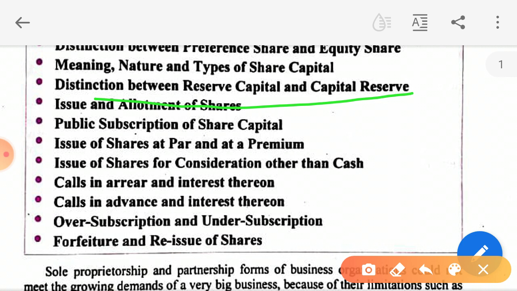For reserve capital, to maintain reserve capital, we need to pass a special resolution. In board meetings and annual general meetings, as I told you, resolutions are passed. One is the ordinary resolution and the other is the special resolution. I have explained to you about the special resolution. When any law is to be passed in the AGM, then it should be more than 1/3 of members present and voting. So reserve capital is the amount which has not been received.